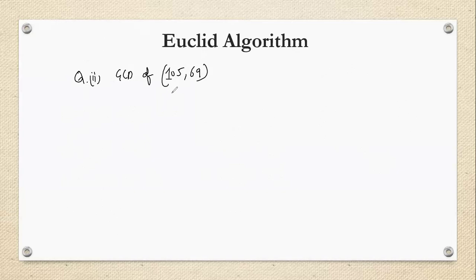Now, if you have done it, then it's very good. Please check the answer. The biggest number, that is 105, can be written as some multiple of the second number plus something. Now, if I multiply 69 by 2, it will go beyond 120, so I cannot write 2 here.